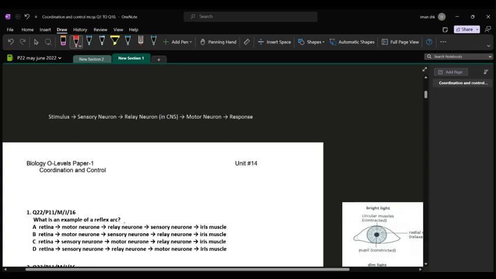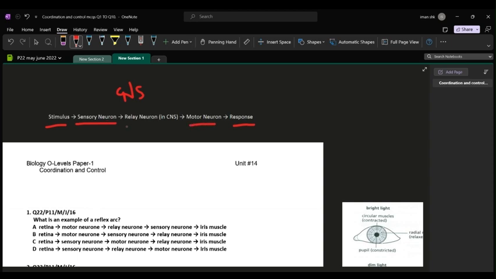Question number 1. What is an example of a reflex act? Now you should know that a reflex act is a pathway that shows you the journey from stimulus to the last point, which is the response. The stimulus, for example, here I have the iris muscle given in all the options. So let's take the stimulus as bright light. That was detected by the receptors. Now the impulses will travel from the sensory neuron to the CNS first, which is your central nervous system. Now from the CNS, the impulses are going to be taken towards the motor neuron.